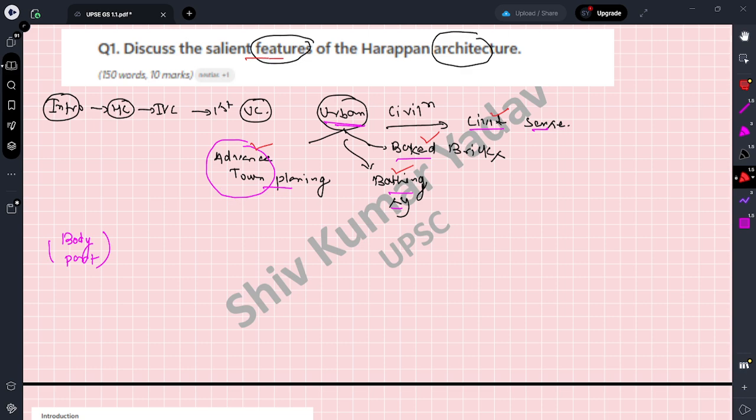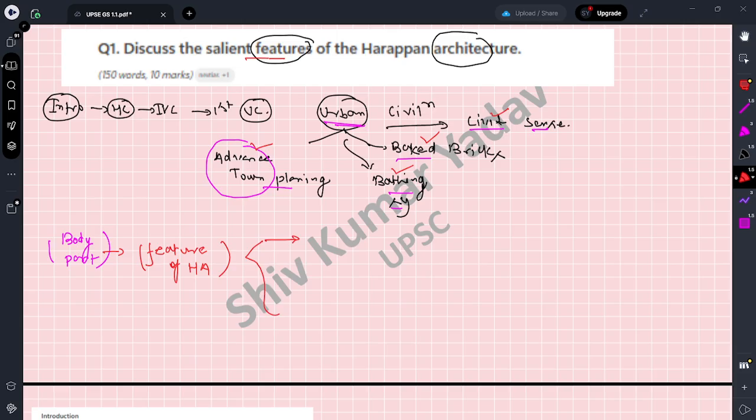First he will ask about the salient features, so we have to write the features of Harappan architecture. This is the way you should write, through a mind map or flow chart.